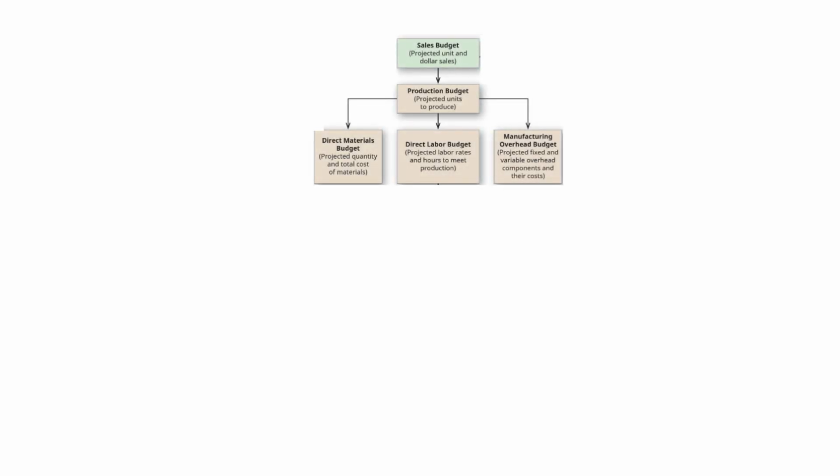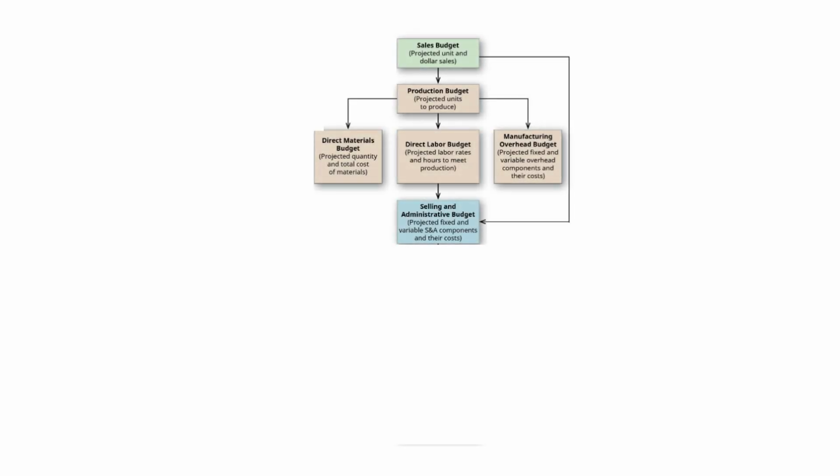When we know how many units of product we think we'll sell, we plan how many units to produce in a production budget. This gives us the information we need to plan and prepare our materials purchases, our direct labor, and our manufacturing overhead budgets. Our expected sales also inform our expected selling and admin costs and our selling and administrative budget.